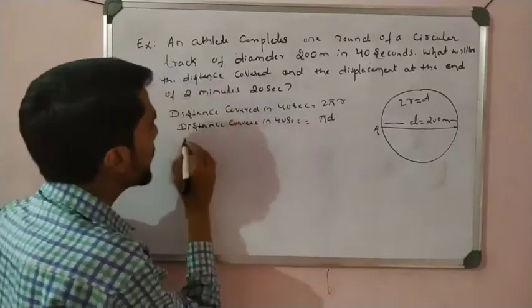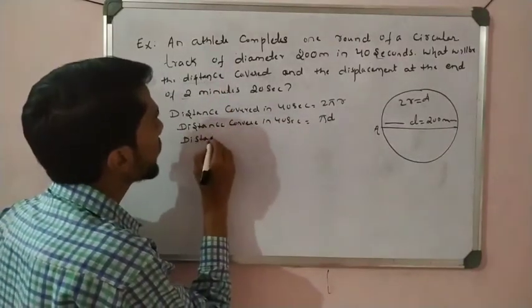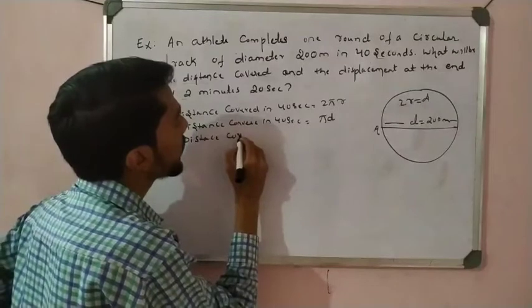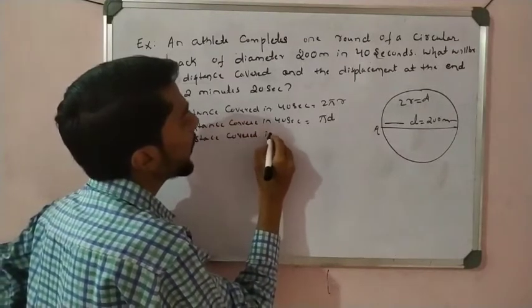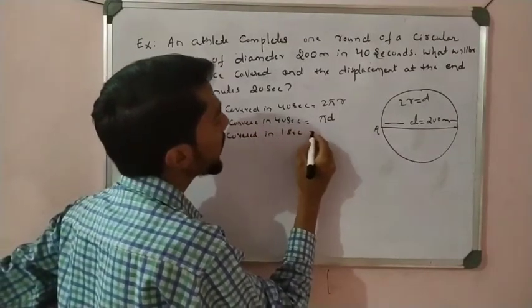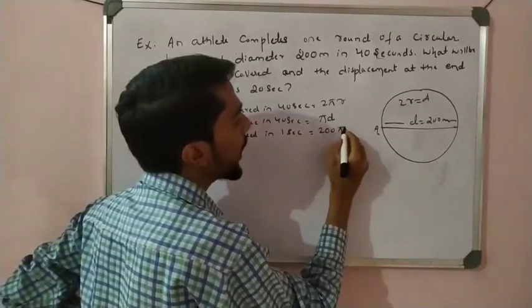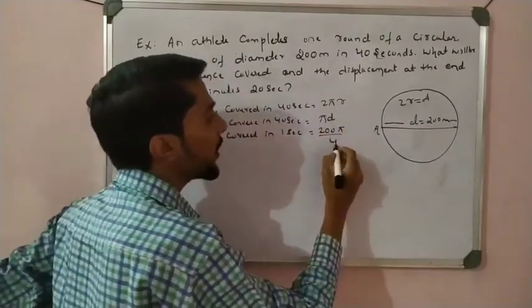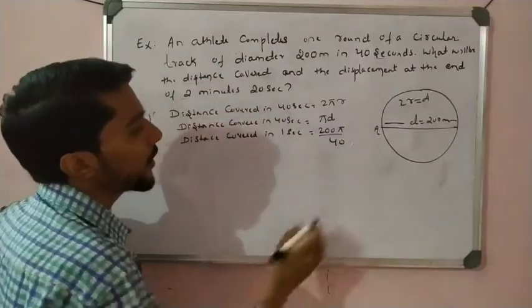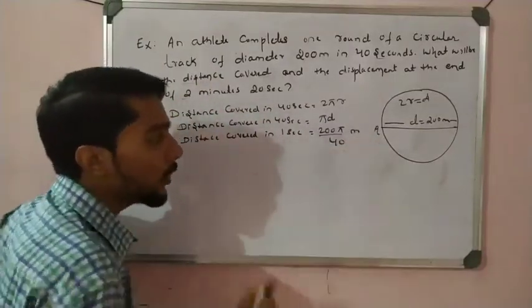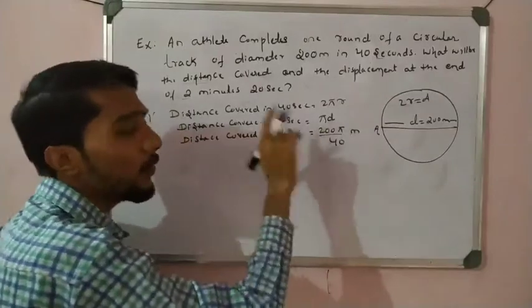Now the distance covered in 1 second: d is 200, so it is 200 pi, divided by 40 for 1 second. So in 1 second it travels 200 pi by 40.